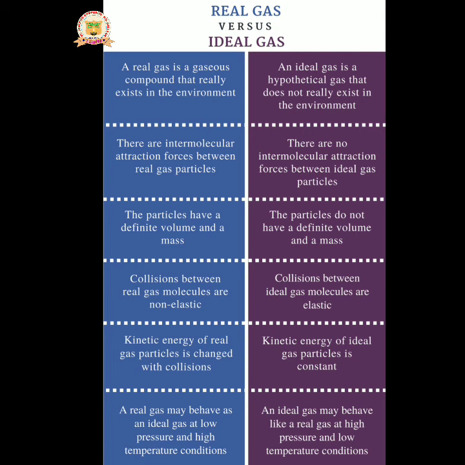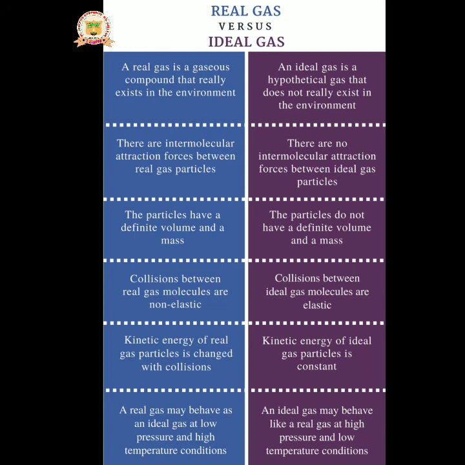And the sixth difference. A real gas may behave as an ideal gas at low pressure and high temperature conditions; they behave ideally. Then an ideal gas may behave like a real gas at high pressure and low temperature conditions.